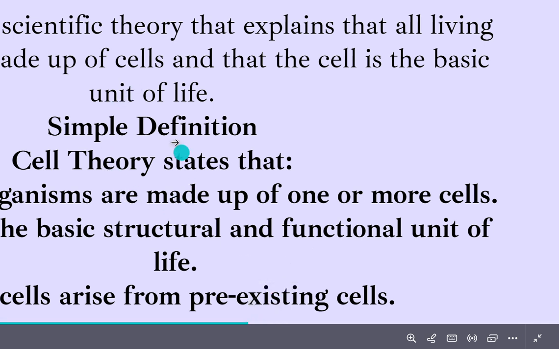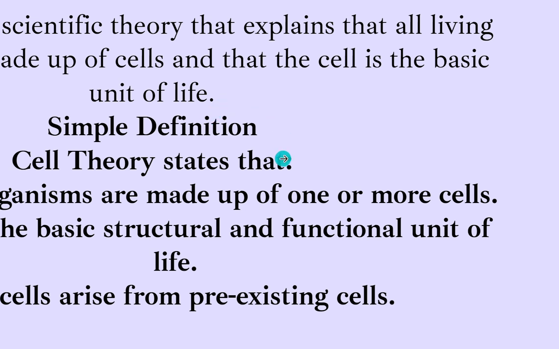The already existing cells divide and give rise to new cells, which will be more clear to you when we go to higher classes and learn about cell division. So the cell theory basically states three things. All living organisms are made of one or more than one cell, the cell is the basic structural and functional unit of life, and all new cells arise from pre-existing cells.